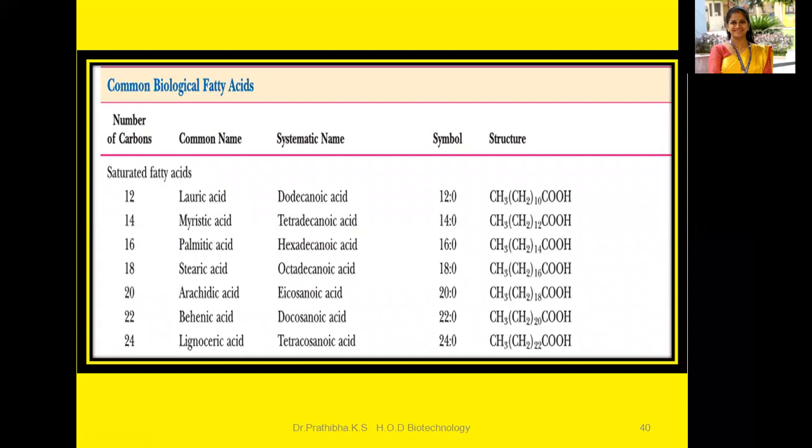Here you can see the common biological fatty acids of saturated fatty acid representation. Their structure and the number of carbon atoms are given here. This is the systematic name already given, and this is the common name, and here you can see the number of carbon atoms.